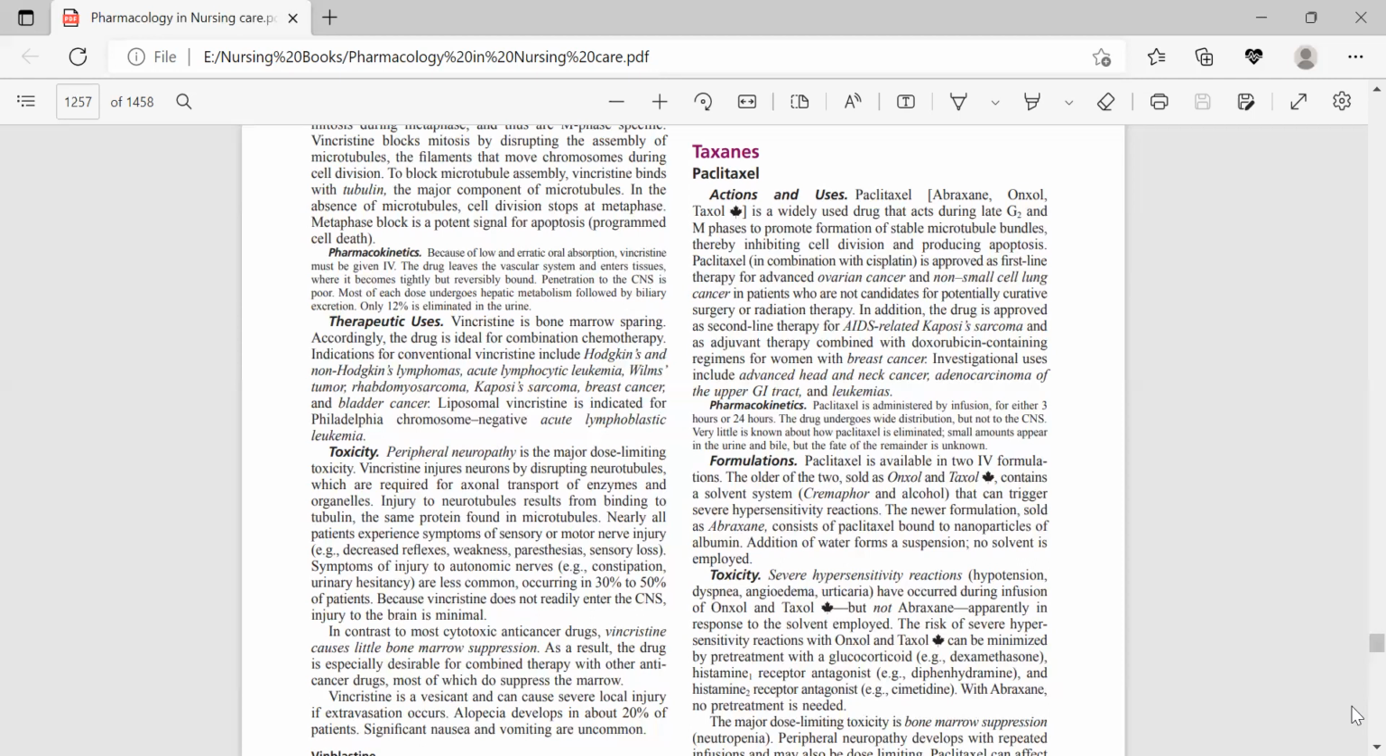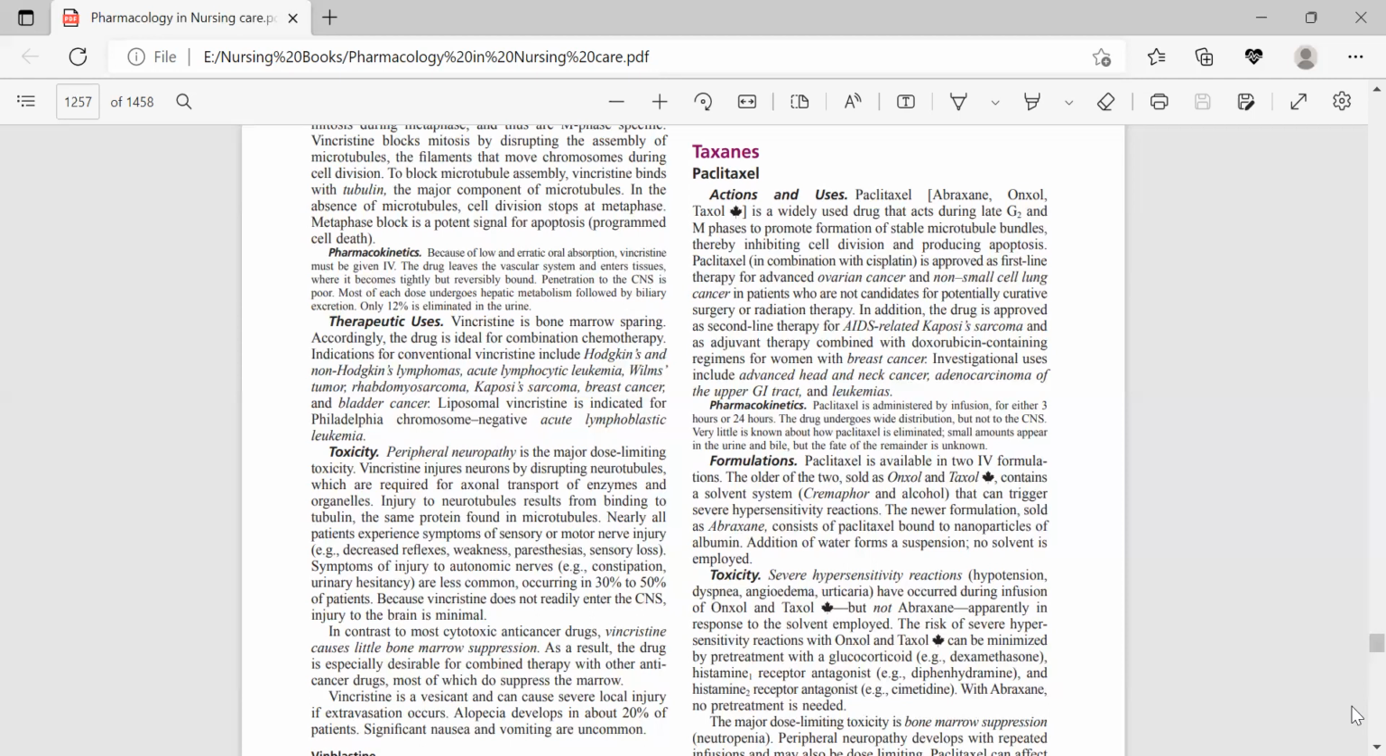Kinetics include IV infusion administration for about 3 hours to 24 hours. The drug undergoes wide distribution but not in the CNS. Paclitaxel is eliminated in a small portion, a small amount appears in the urine and bile, but the fate of the remainder is unknown. Paclitaxel is available in two IV formulations.